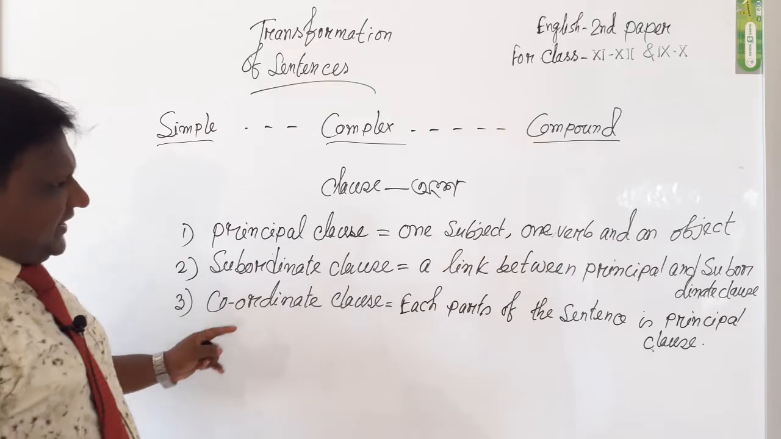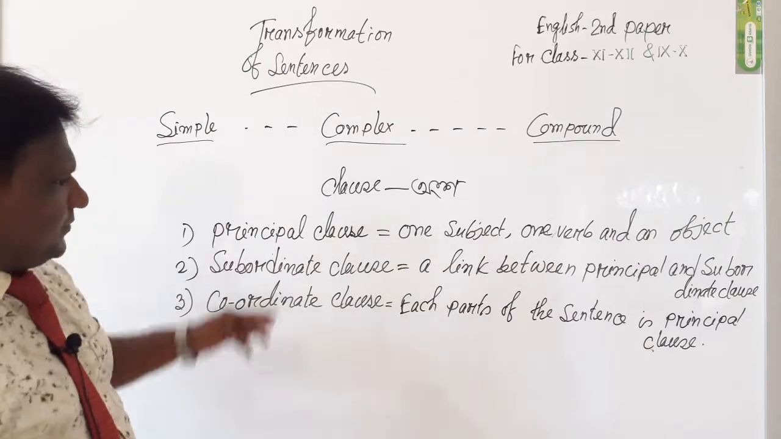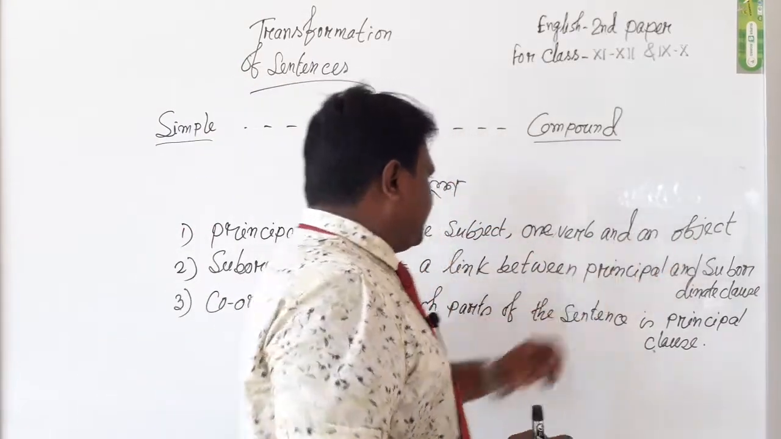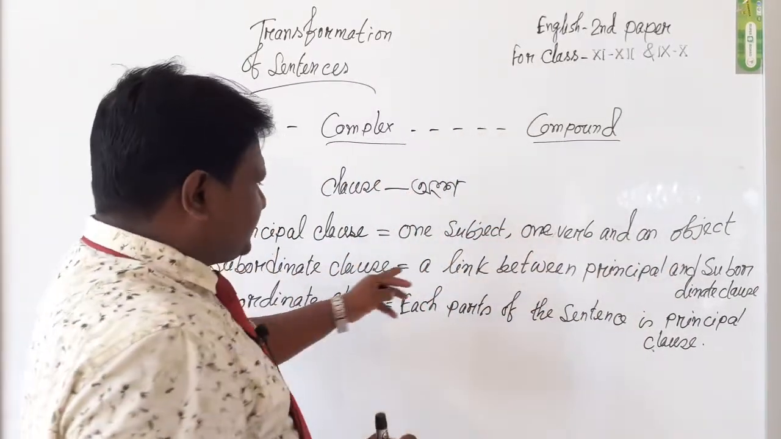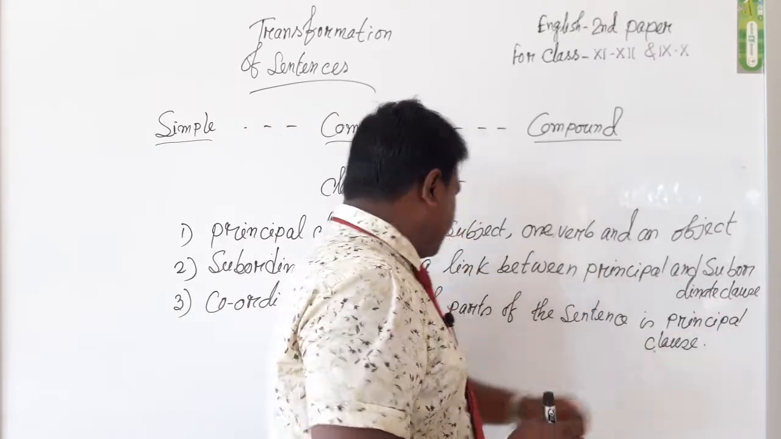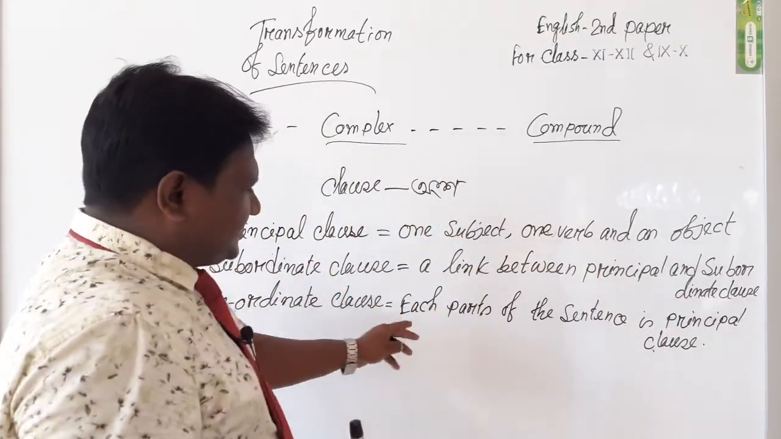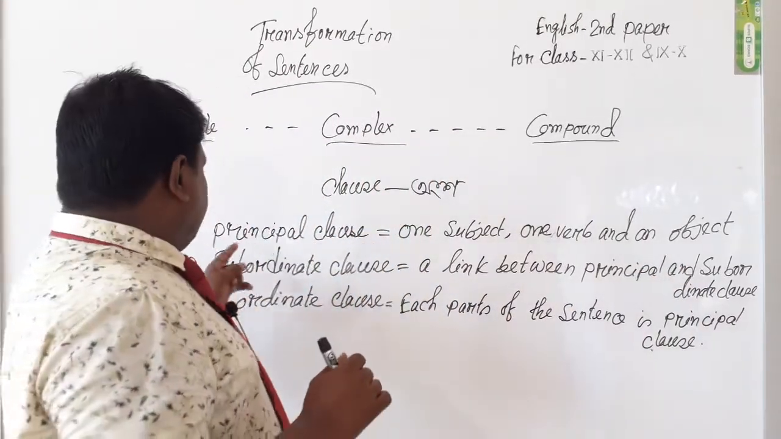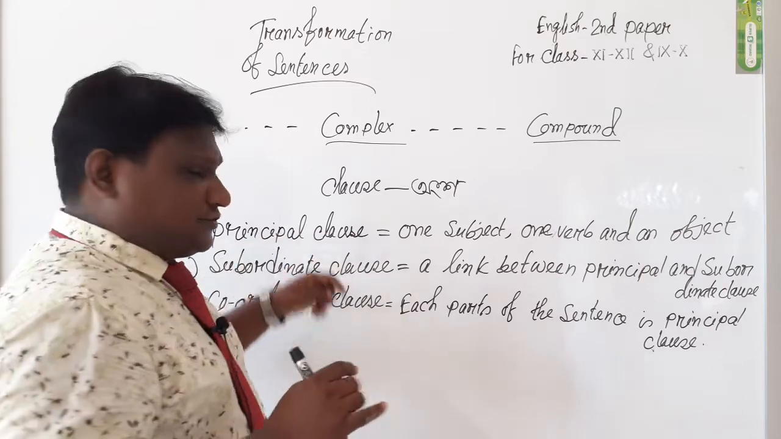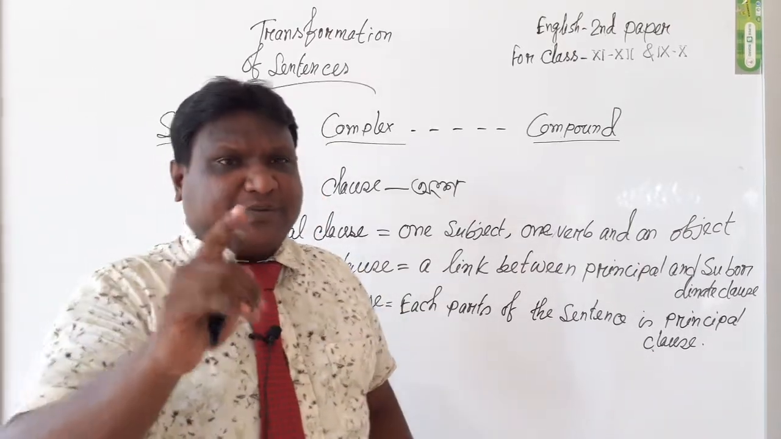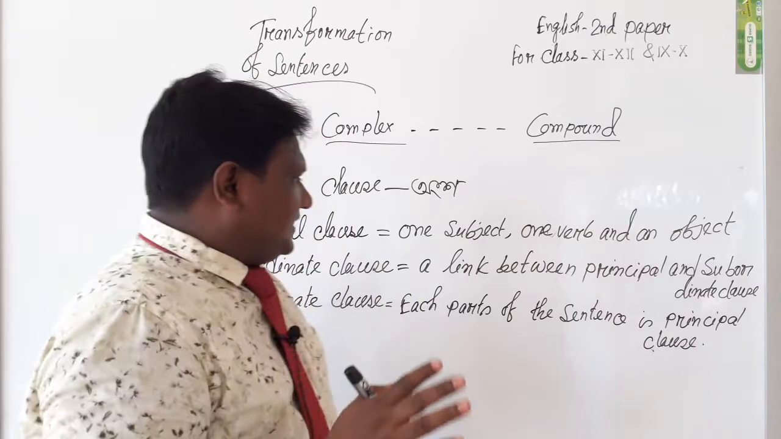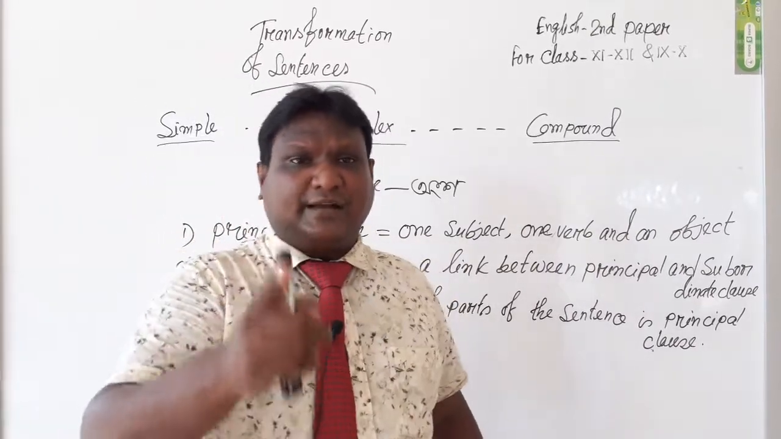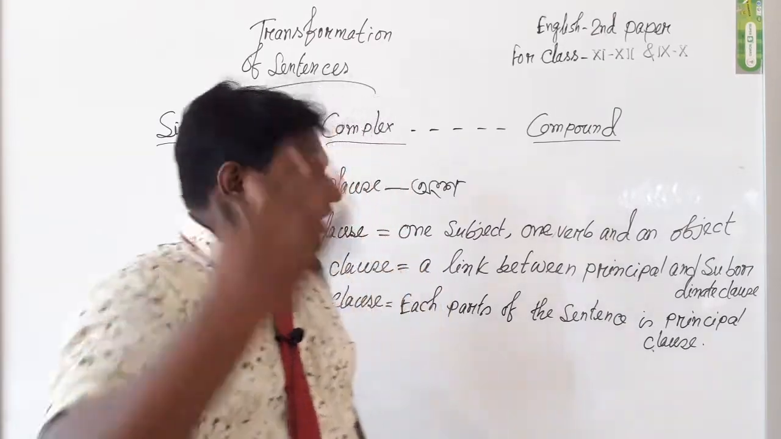Please look at me and look at the whiteboard. Principal clause: one subject, one verb and an object. Subordinate clause means a link between principal and subordinate clause. Coordinate clause means each part of the sentence is a principal clause. Next, then we discuss principal clause. Actually, principal clause is a simple sentence, because a simple sentence has a verb, a subject and an object.